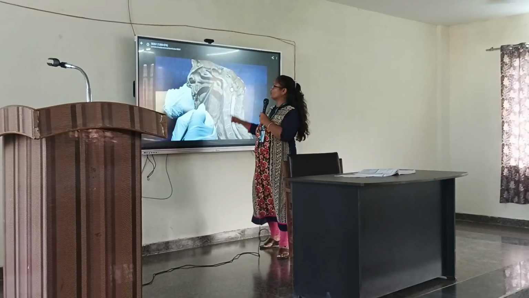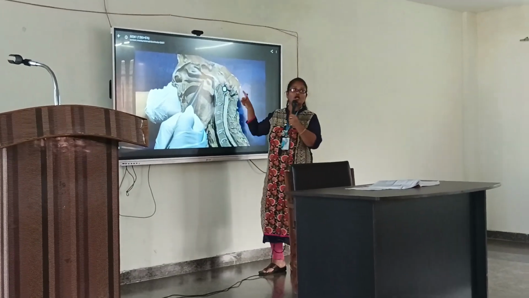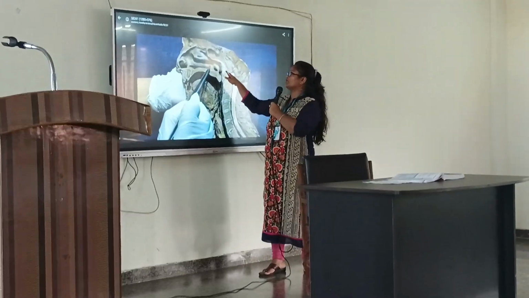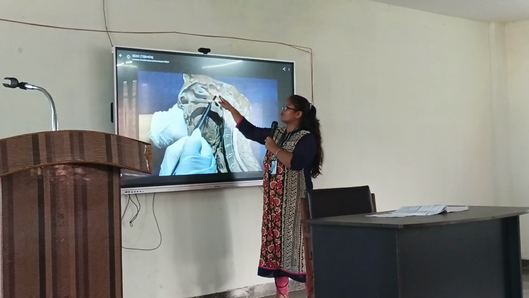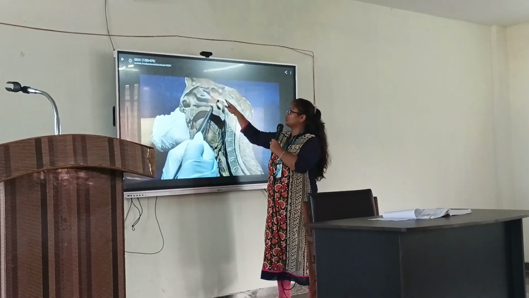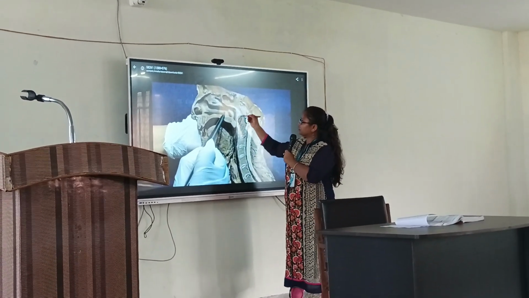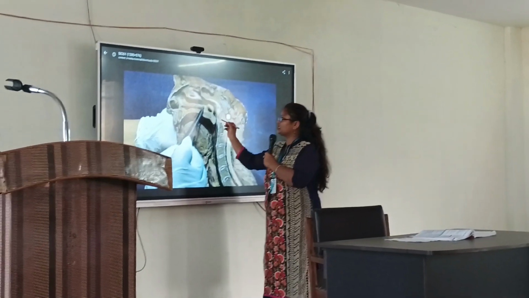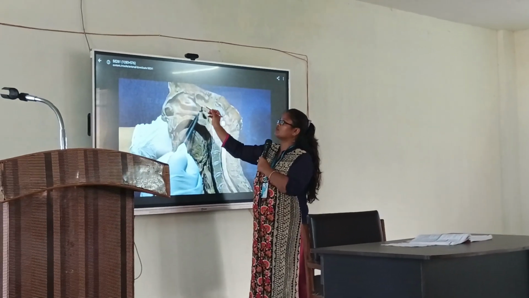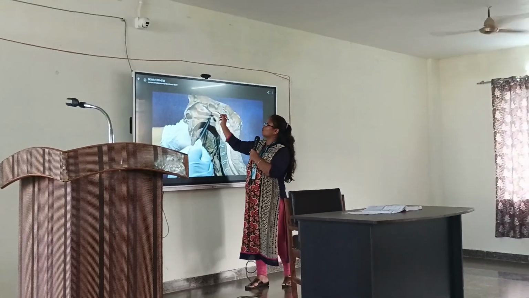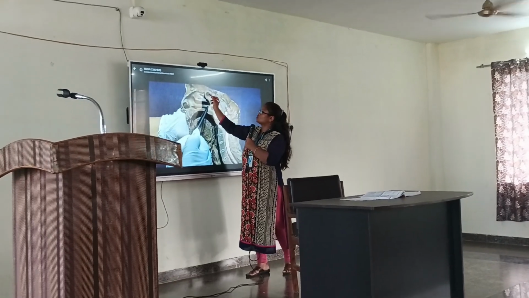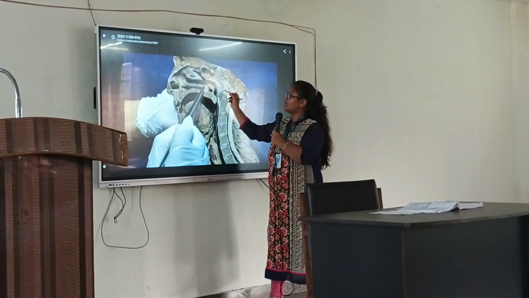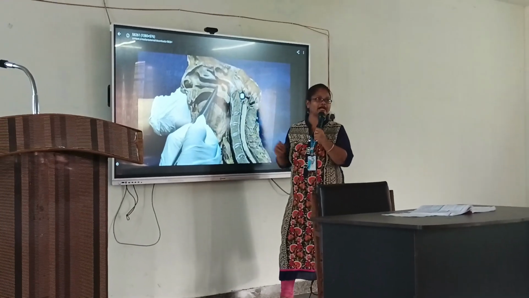Right? So if we see the extent of this whole pharynx and its relations, superiorly it is bounded by the lower part of the body of the sphenoid bone, the basic occiput and the anterior arch of the atlas bone. This is the sphenoid bone, these are the sphenoidal air sinuses. So this is the lower part of the body of the sphenoid bone. This is the basic occiput and this is the anterior arch of the atlas.